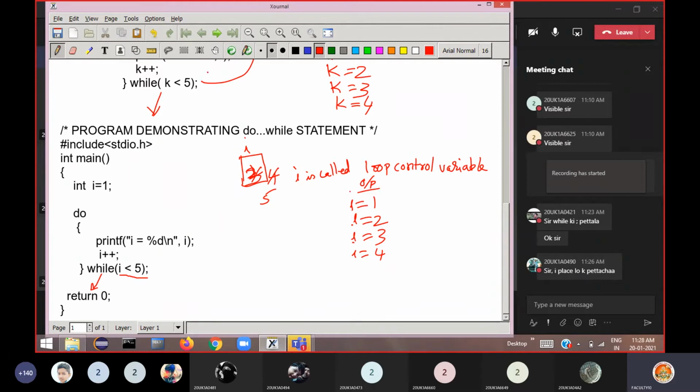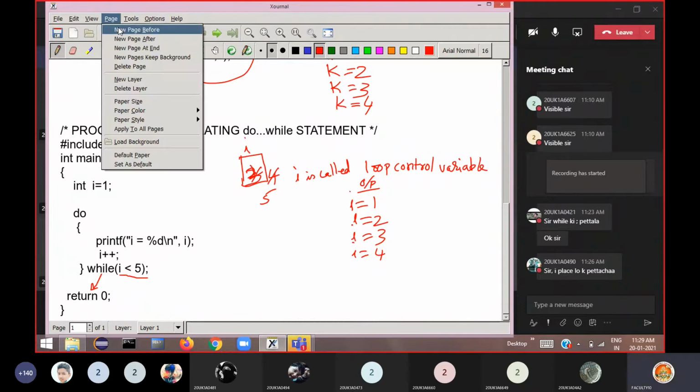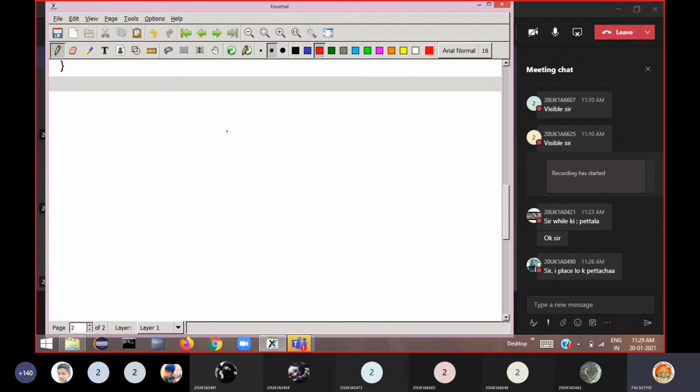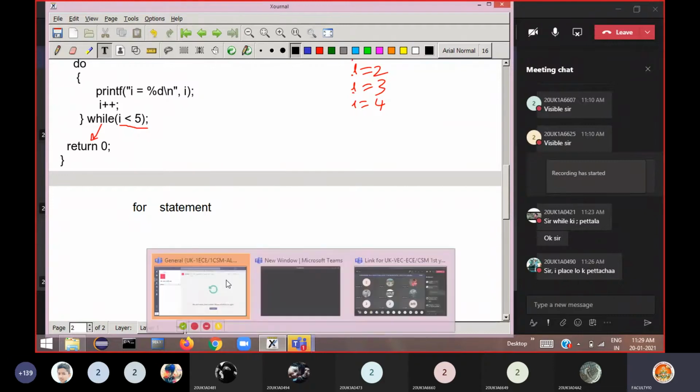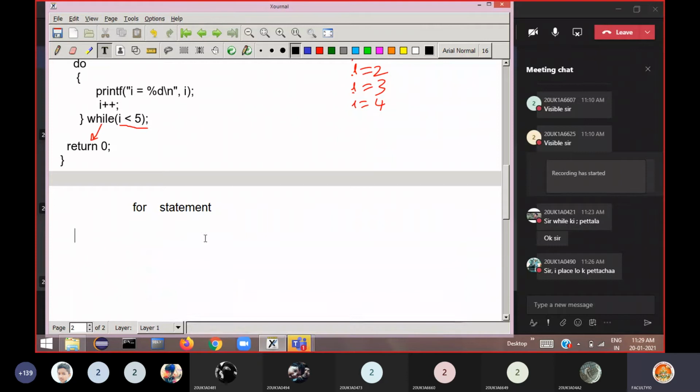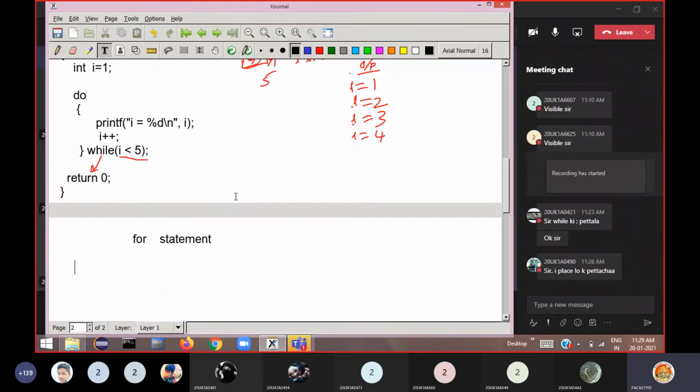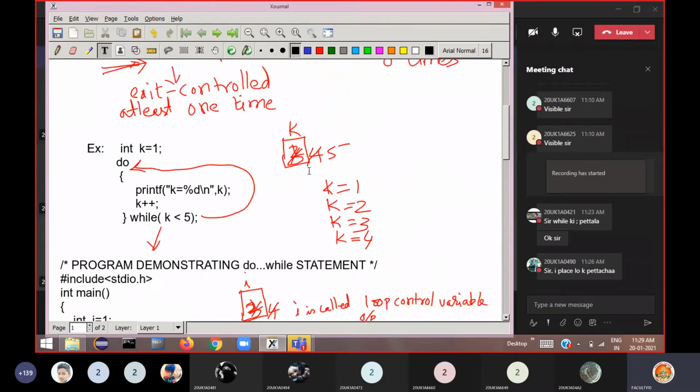Okay, clear, right? So this is the do while statement. If you are comfortable, then we'll go with the next iterative statement, that is called the for statement. The for statement is another form of a loop statement, which is a very convenient way of writing a loop. Now if you observe the while and do while statements, see here.